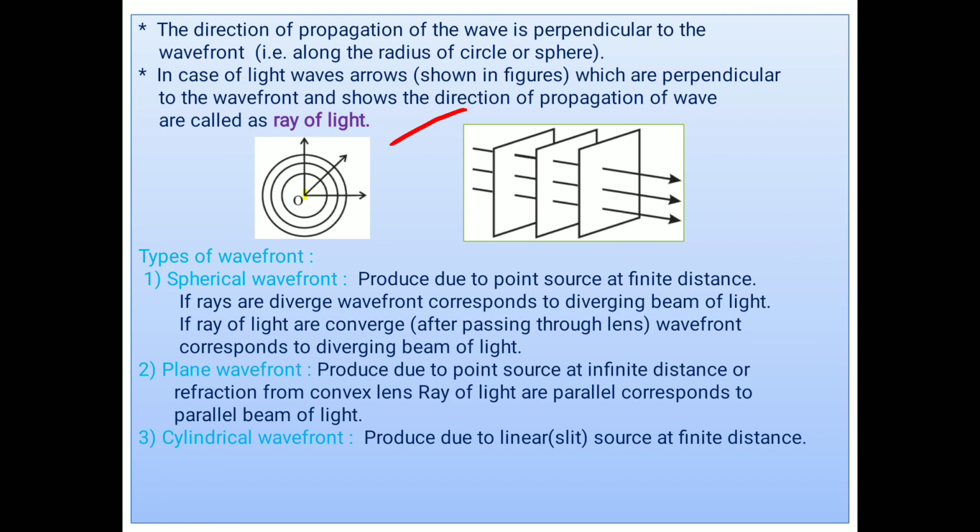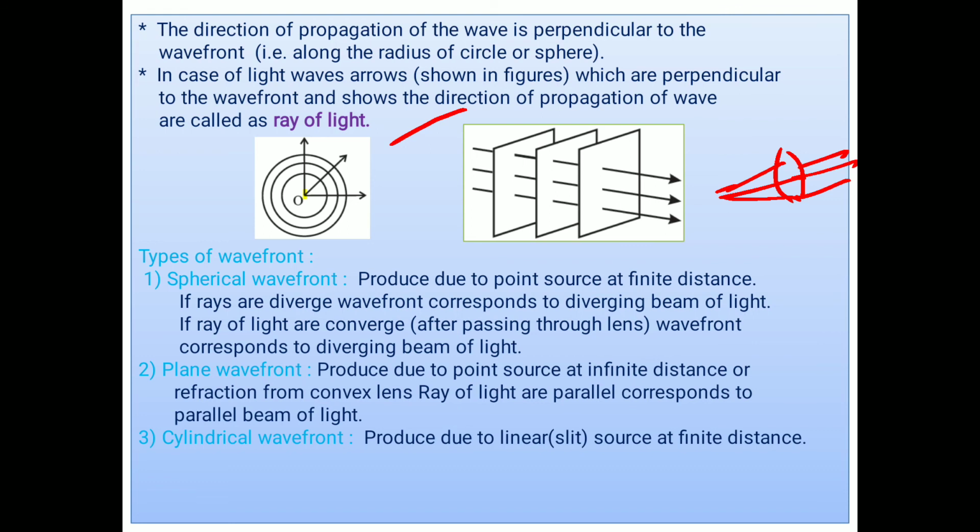Or in another way, when a convex lens is put in front of a point source, then after refraction the light coming out appears as a plane wavefront. After refraction from the convex lens, the rays of light are parallel, corresponding to a parallel beam. Means they produce a plane wavefront.